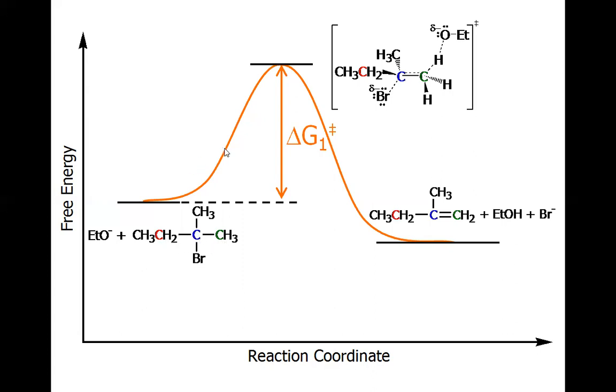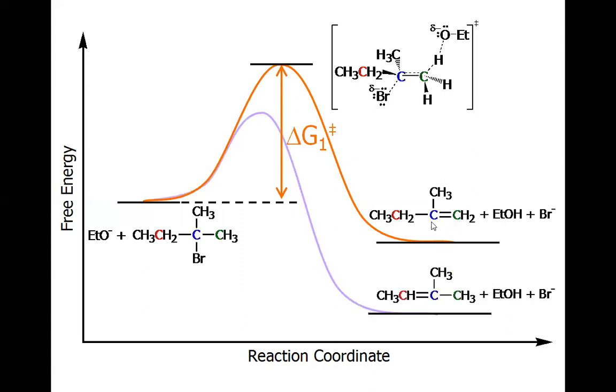So first, in this graph, when the base abstracts this green hydrogen, you could see there is a double bond between the green and the blue carbon. So the tri-substituted alkene is formed. However, when this red hydrogen is removed, a di-substituted alkene is formed.